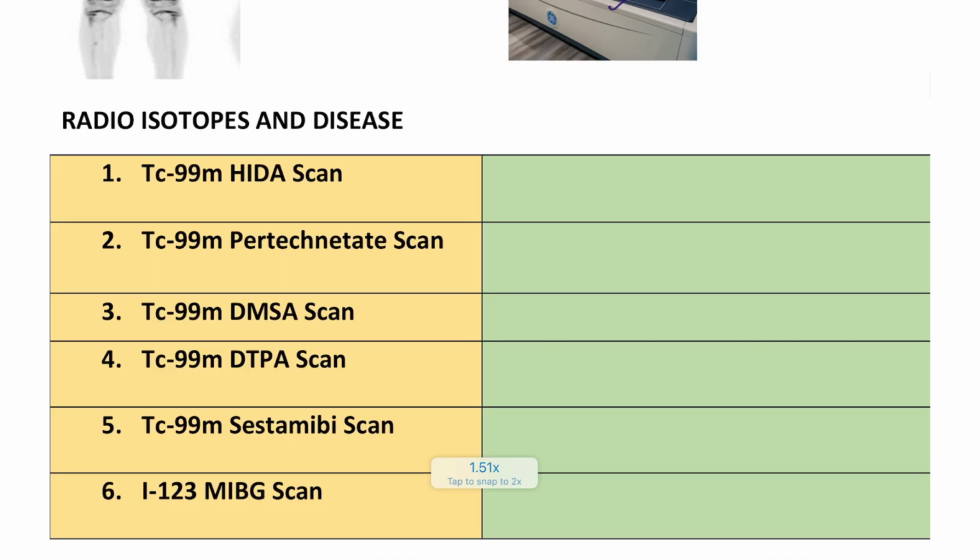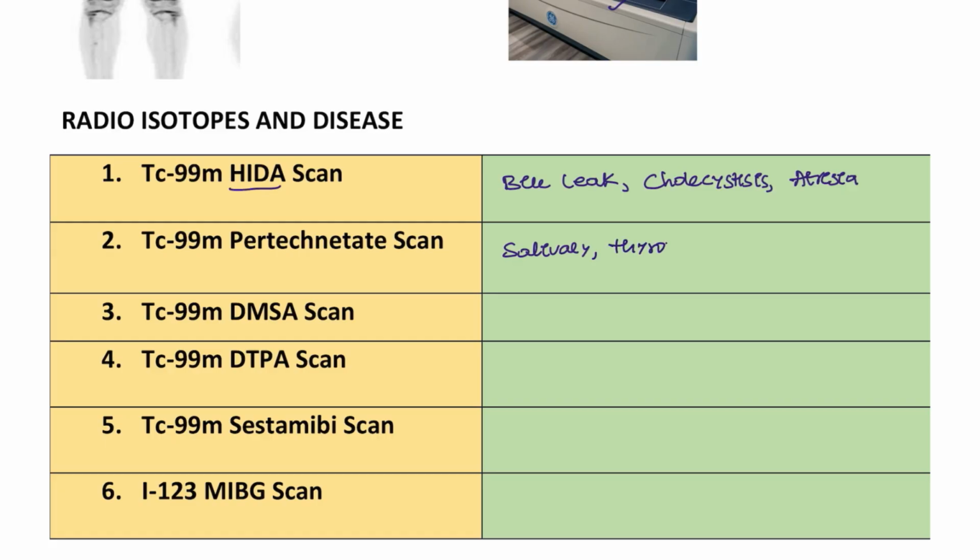For example, HIDA scan is used for hepatic pathologies, for example bile leak, cholecystitis, and also biliary atresia. We are going to use the HIDA scan. And pertechnetate is used for the salivary glands, thyroid lesions, and Meckel's diverticulum.